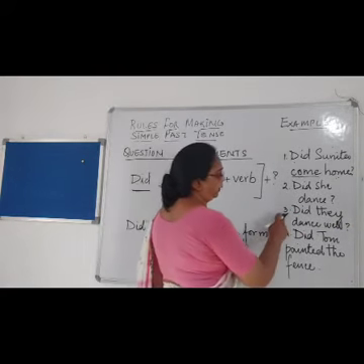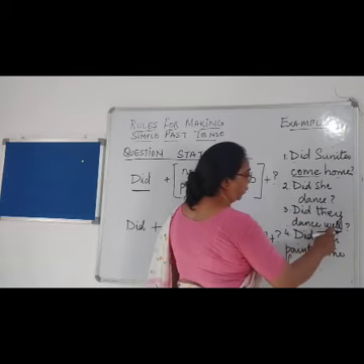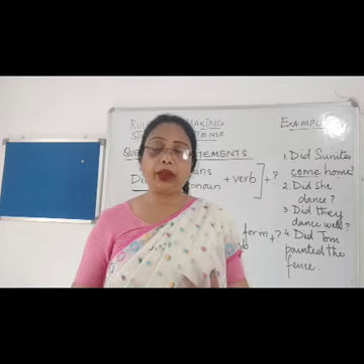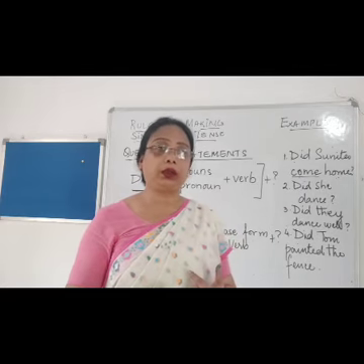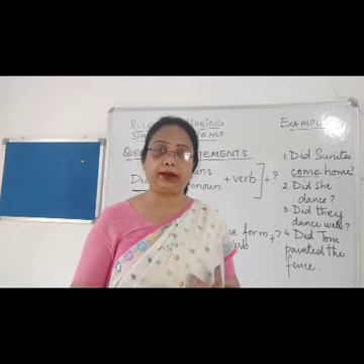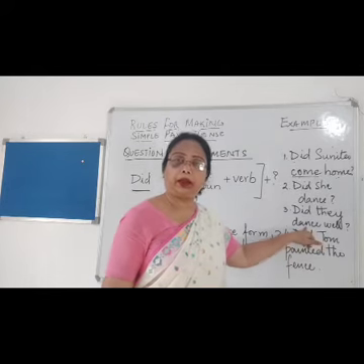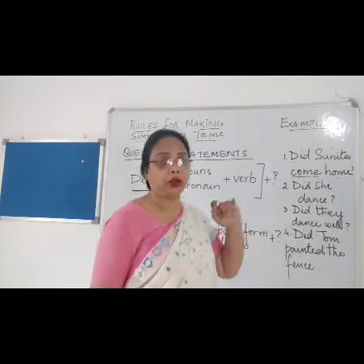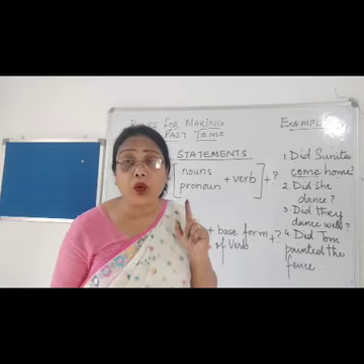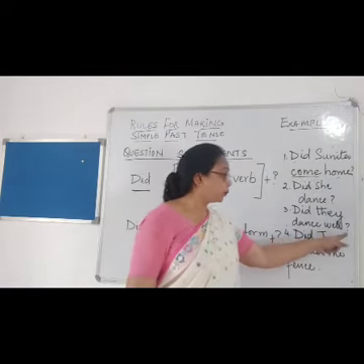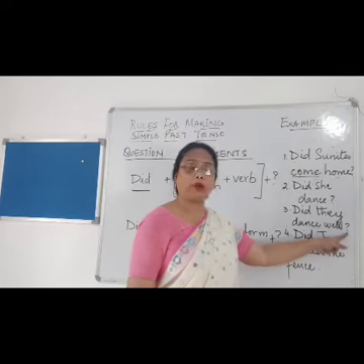Third sentence we will see, did they dance well? Again I am asking a question. So I have started it with what? With did, question sentence, that is did, right? So did they dance well? Dance will remain again in the base form of verb. It will not change because I have used the past tense did.